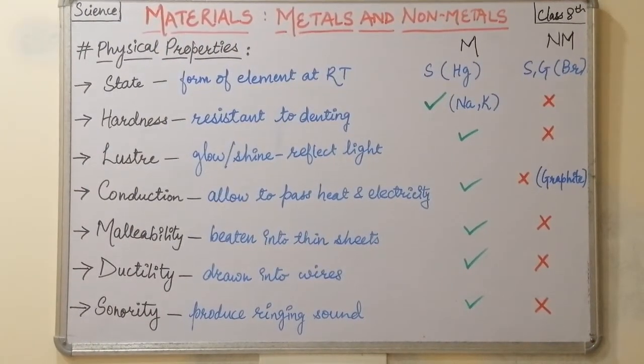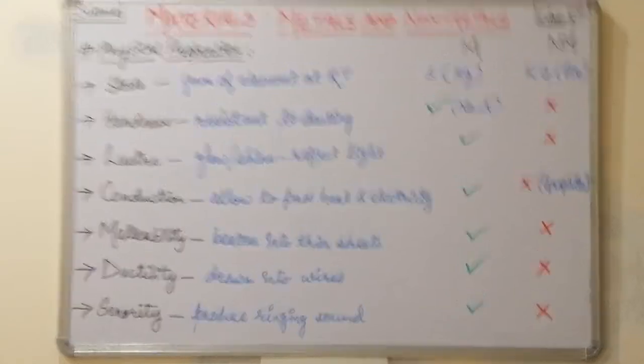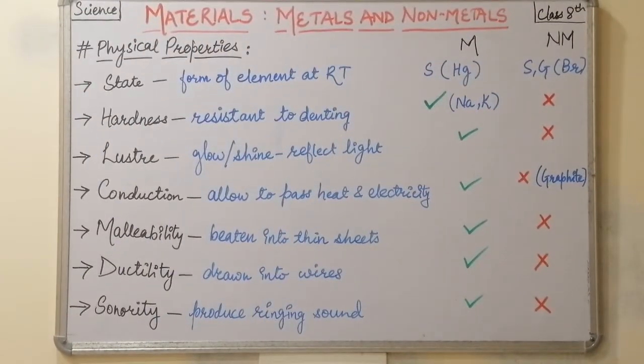For example, if we strike a steel glass, it will produce a ringing sound, whereas if we strike wood it does not produce the ringing sound. And hence we can say that all the metals have the property of sonority, or they are sonorous, whereas the non-metals are not.